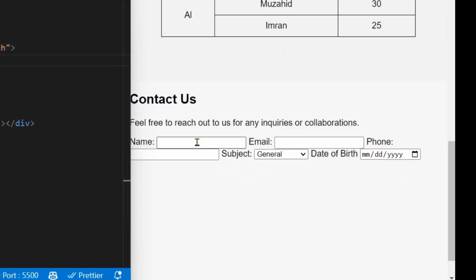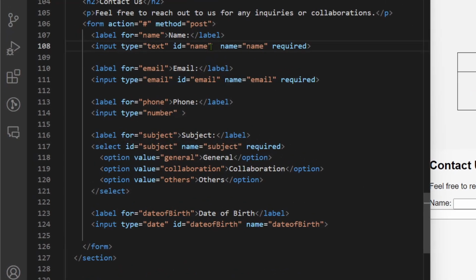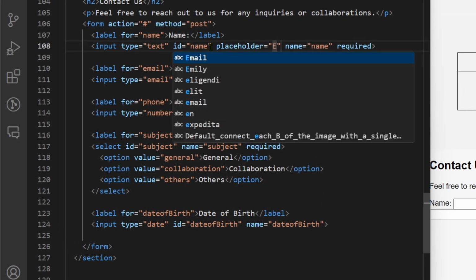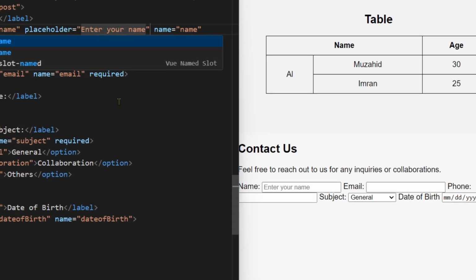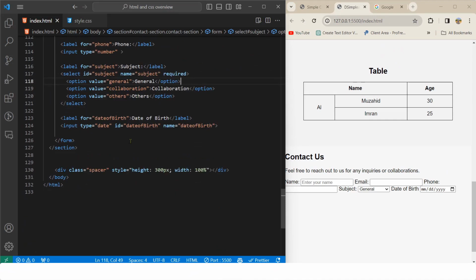Also, let me show something here in our input type text. You can see we can use a placeholder. If we use a placeholder, we can see we have this placeholder in our input form. So this is also for better control and for better display.